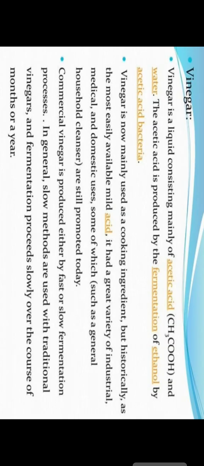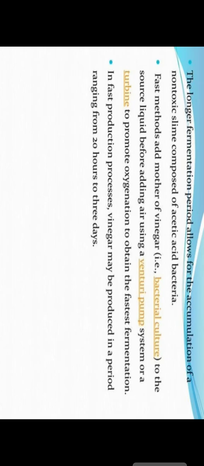In general, slow methods are used within traditional vinegar, and fast fermentation we can make by the commercial methods. The longer fermentation period allows the accumulation of the non-toxic slime composed of acetic acid bacteria. For the fast method, the mother of vinegar, that is bacterium cultures, is added to some sources of the liquid before adding air.